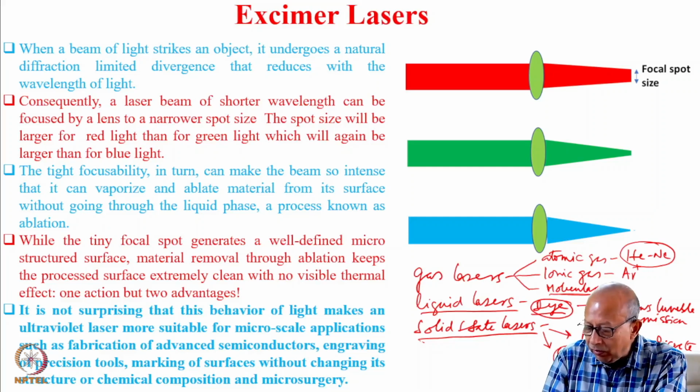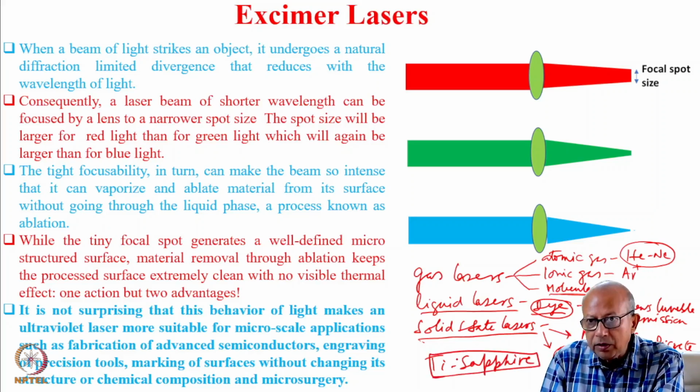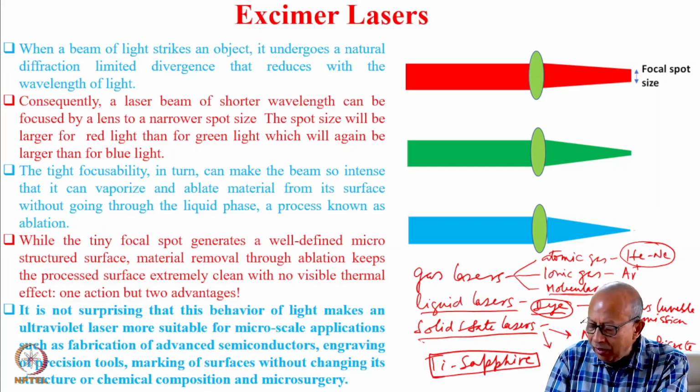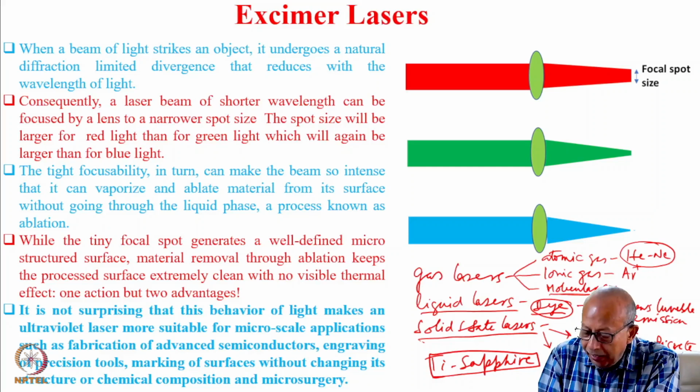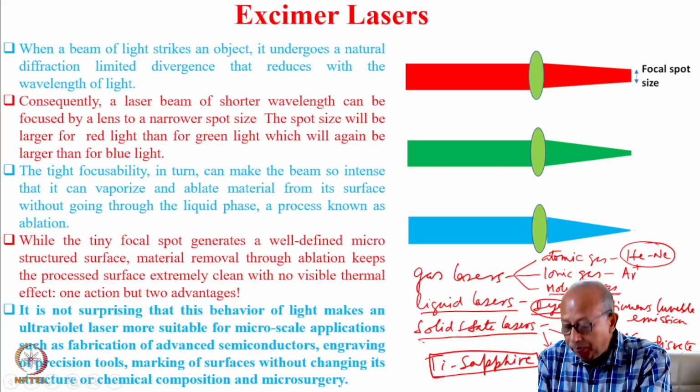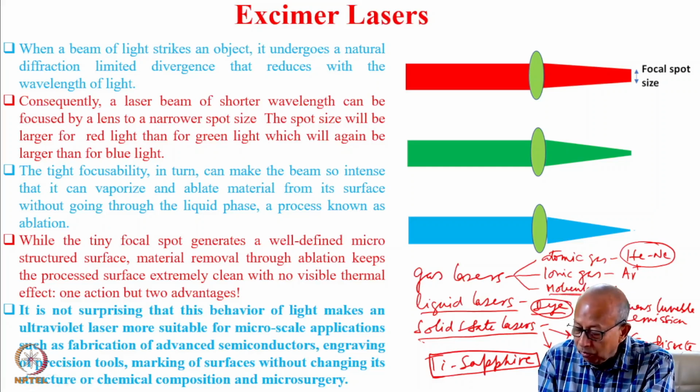And for this category, we chose operation of titanium sapphire laser, which provides tunability over a very wide range spectral region, starting from almost the red end of the visible, and goes deep into the infrared, or even more than 1100 nanometer.